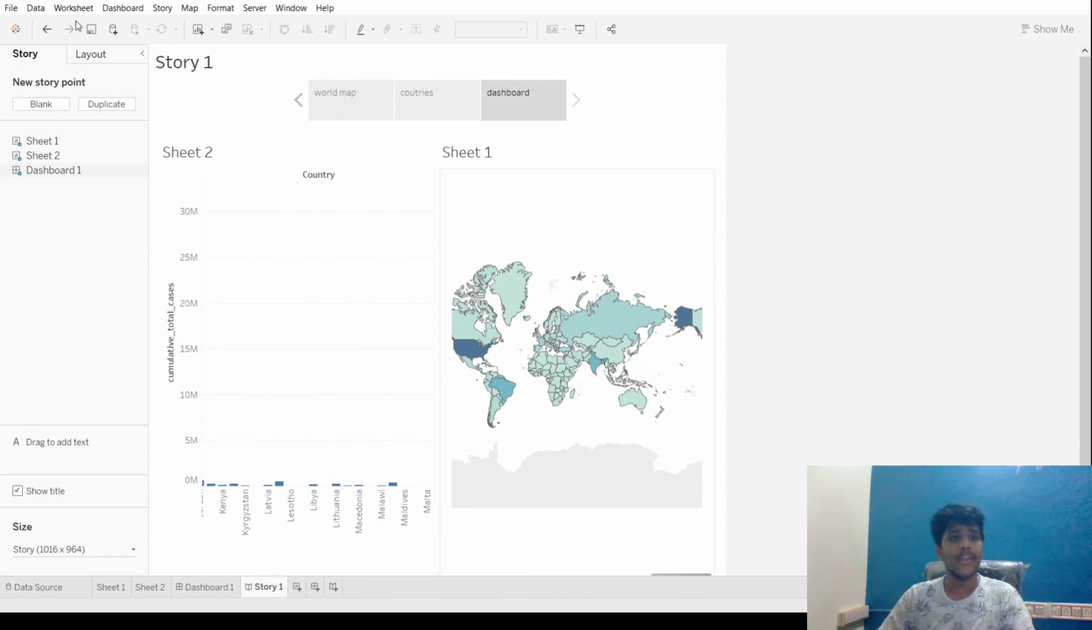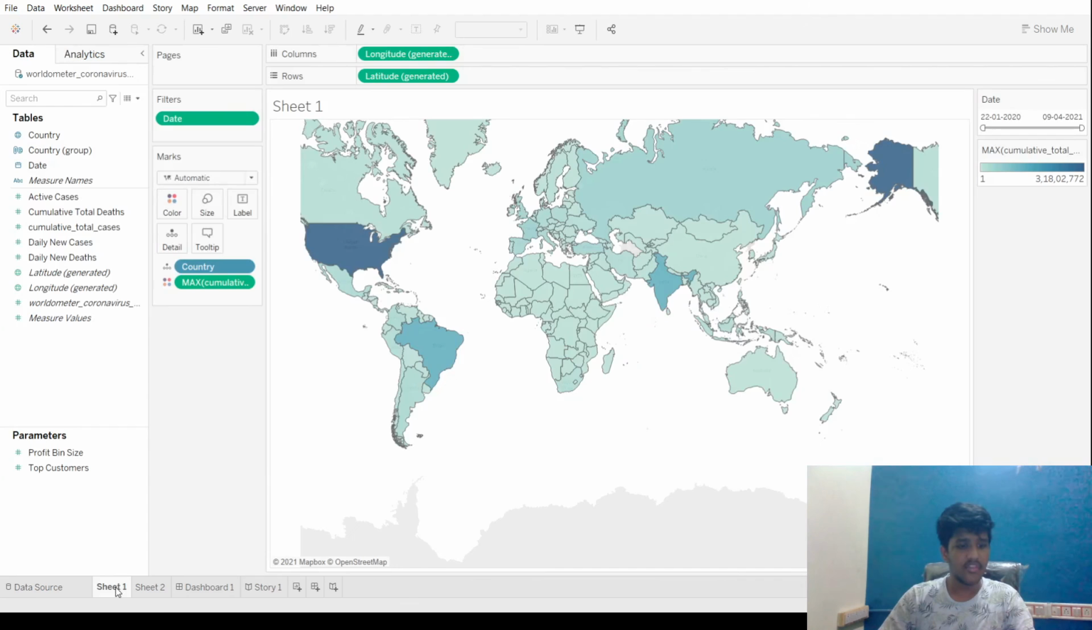And we can export this by using the File button. There, export as PowerPoint, or export as workbook, packaged workbook. That's how we can export it.